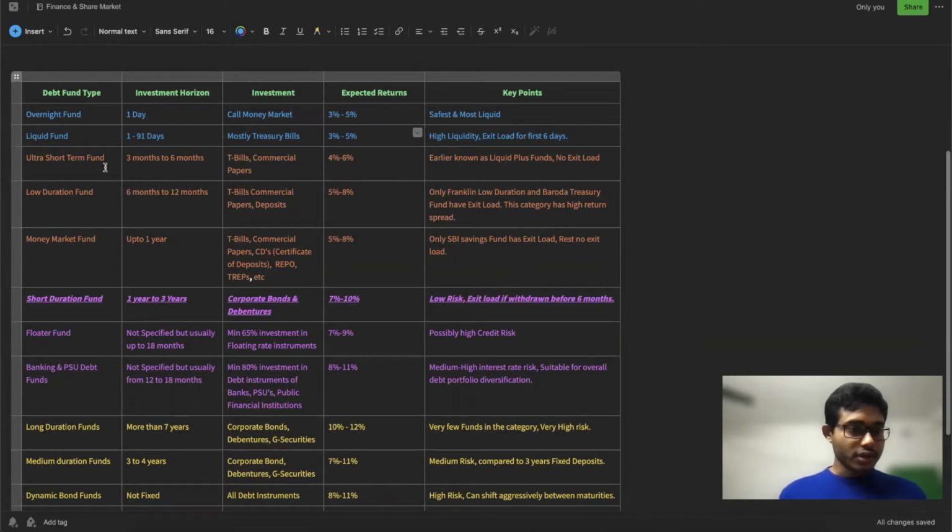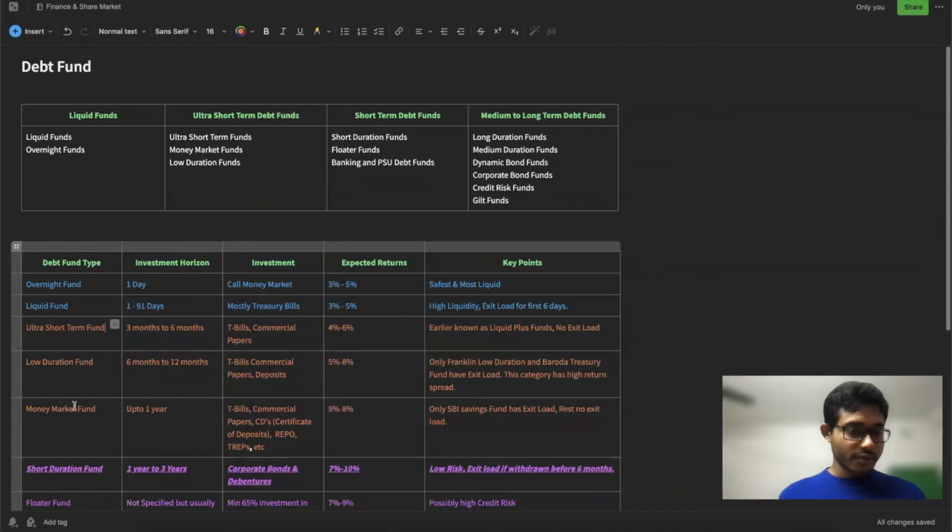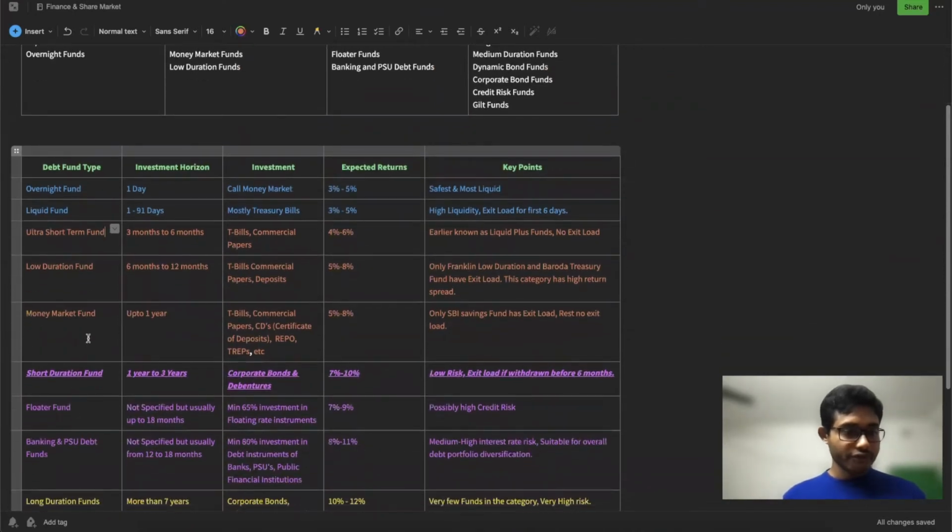interest. In case of ultra short term fund, in this category there are three types of funds: ultra short term fund, low duration fund, and money market fund. These are basically investing in government treasury bills and commercial papers, right? So if you want to park your money for 3 to 6 months, you can consider ultra short term fund, and it gives around 4 to 6% interest.